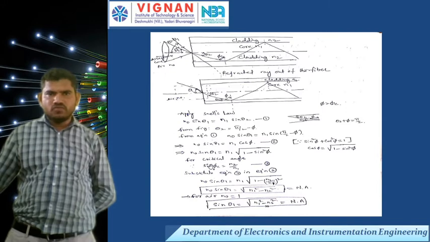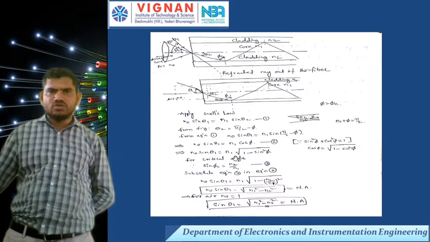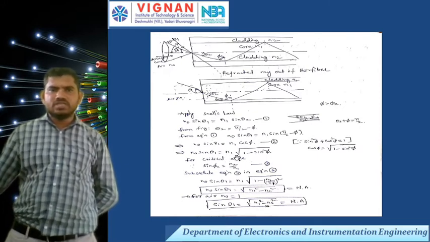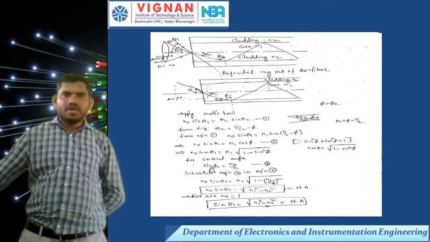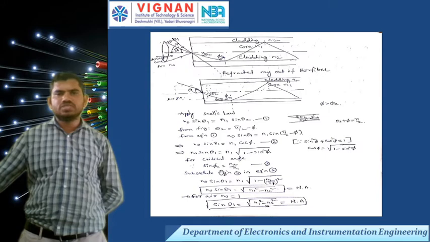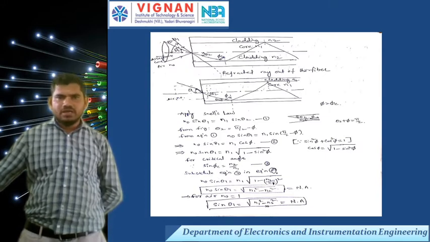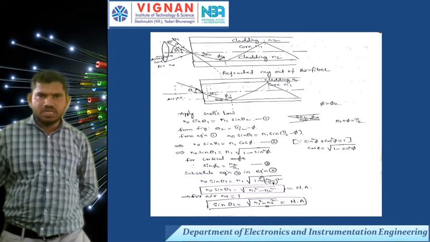That is, for the critical angle, n0 sin theta 1 equals n1 under root of 1 minus sin square phi. For the critical angle, sin phi c equals n2 by n1. We know this critical angle, I already derived this equation in the previous class: theta c equals sin inverse of n2 by n1. Substitute equation number 3 in equation number 2.